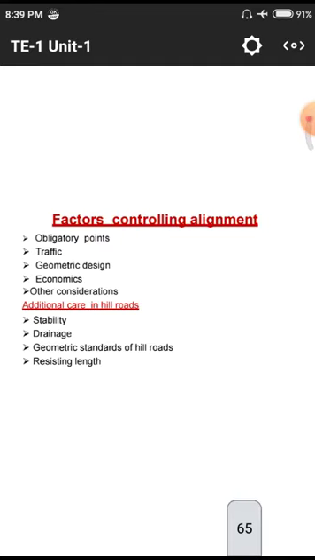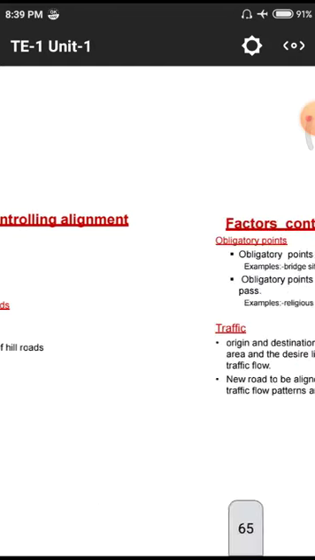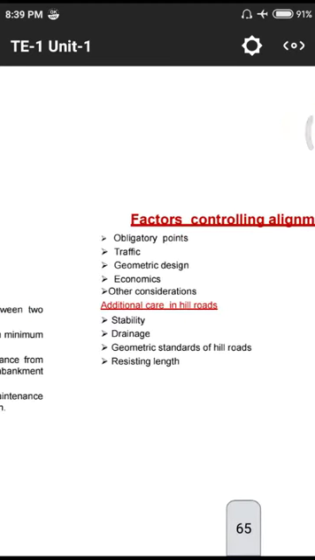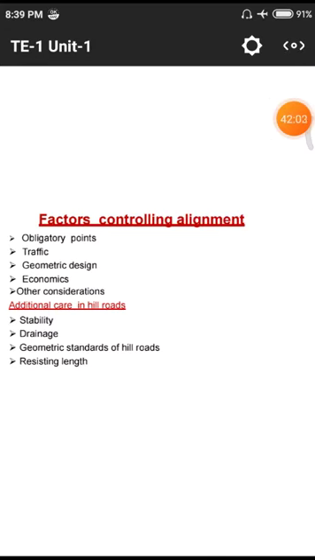These geometric standards, all those I will show in pictorial representation, so that you will understand a lot about hilly roads. Next one, resisting length. Resisting length means while we are traveling on a particular road, the total load will be borne by some particular points. Those points are called resisting points. Throughout the length of the road, what amount of resisting length we have, we need to calculate that.